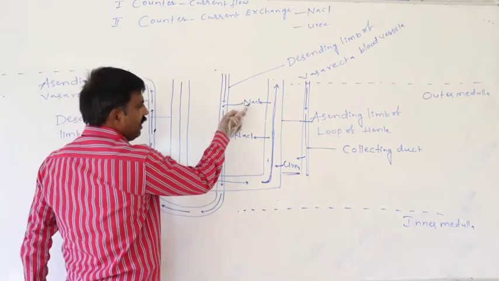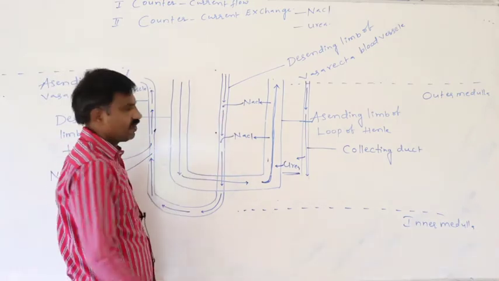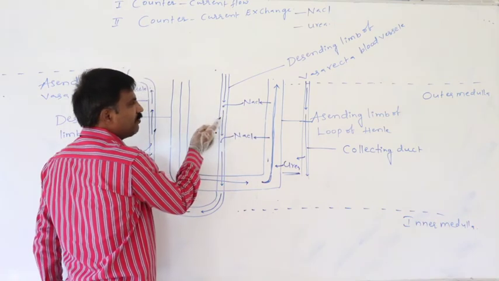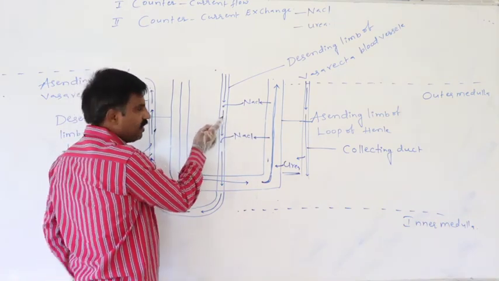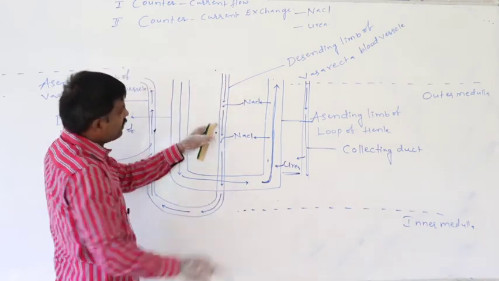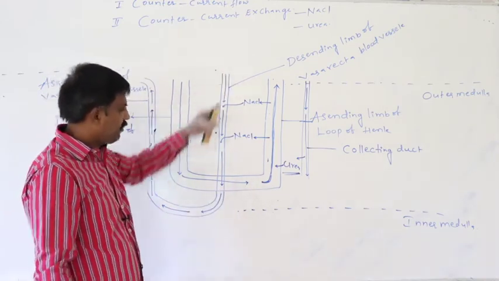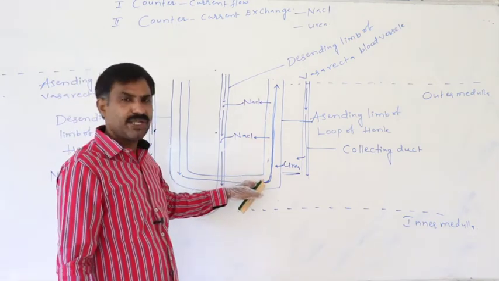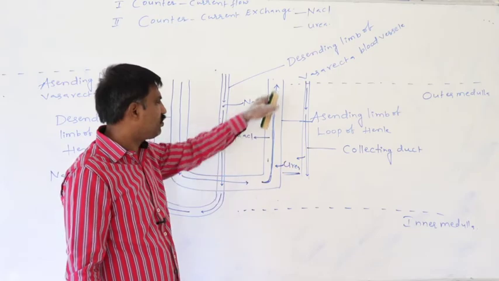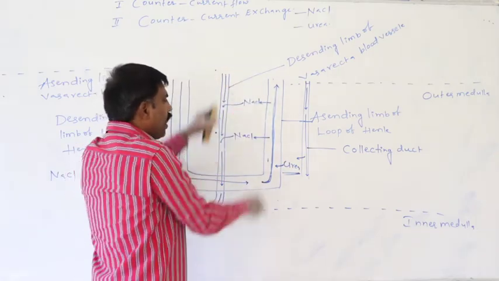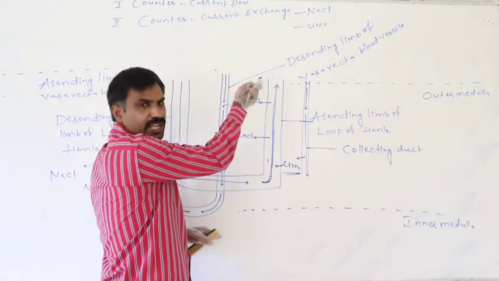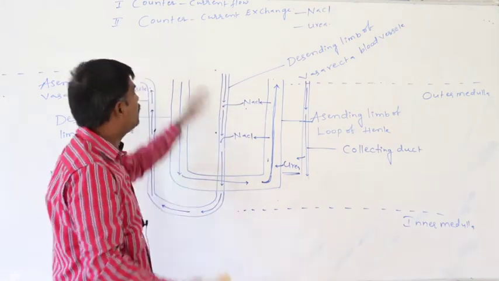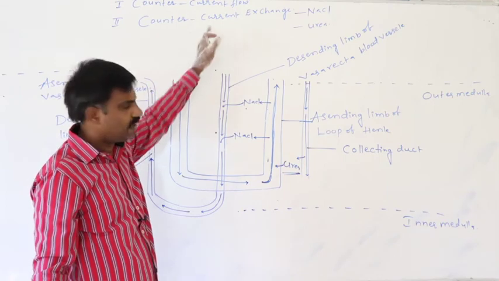Definitely NaCl is exchanged between the ascending limb of the loop of Henle and the descending limb of the vasa recta blood vessel. In the descending limb of the vasa recta, blood flow is from outer medulla to inner medulla. In the ascending limb of the loop of Henle, urine flow is from inner medulla to outer medulla. While these fluids flow in opposite directions, NaCl is exchanged between them. That is said to be the counter current exchange.